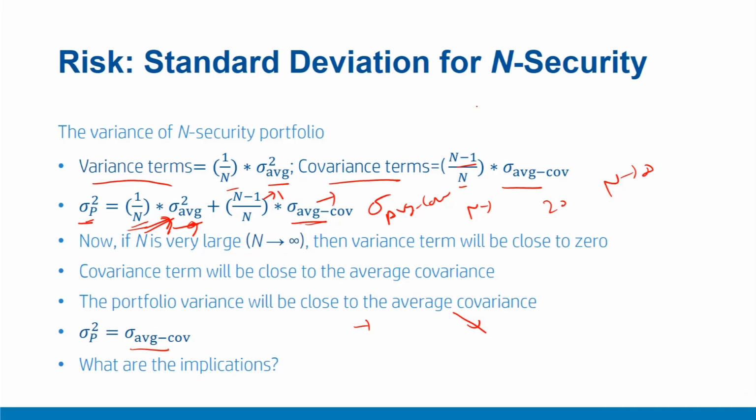These are the variance terms, and as we keep on adding securities, the off diagonal terms, which include covariances, are not neutralized. They still remain, and therefore the portfolio risk tends towards this average covariance for a large number of security portfolio. We also discussed how to extend our logic of two security portfolio to generate an expression for multi-security portfolio, and how this multi-security portfolio with a reasonably large number of securities achieves diversification.